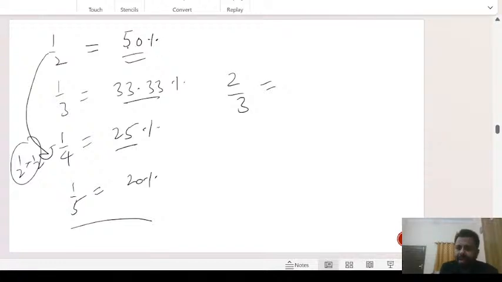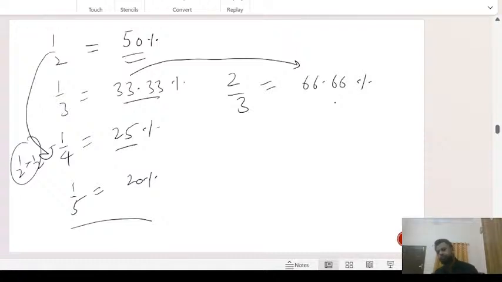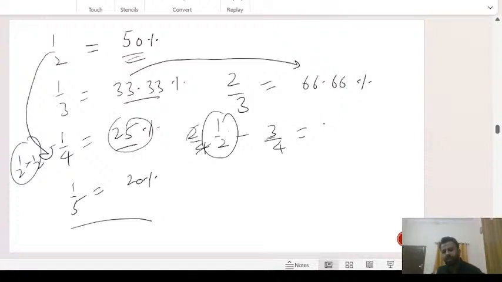Two by 3 is double of this, so it will be 66.66%. If 1 by 4 is 25%, 2 by 4 cancels out to 1 by 2, which is already 50%. So we have 3 by 4. What is 3 by 4? Triple of this. So it's 75%.